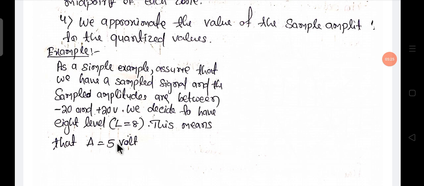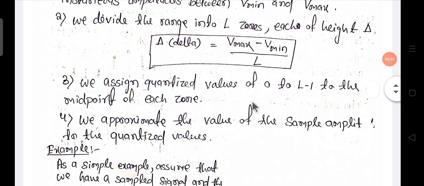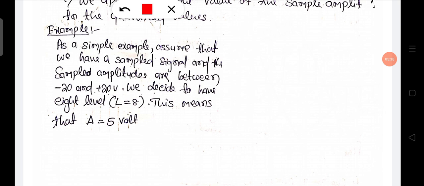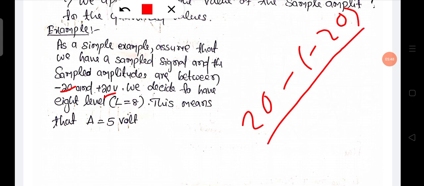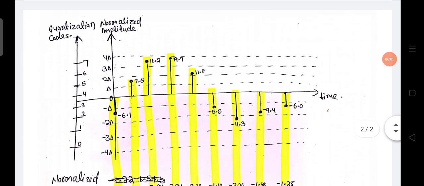How can we calculate that delta? That is V max minus V min divided by L. Here V max is 20, minus V min, which is minus 20, divided by L, which is 8. So 20 plus 20 is 40, divided by 8, which is 5. So we get delta is 5.